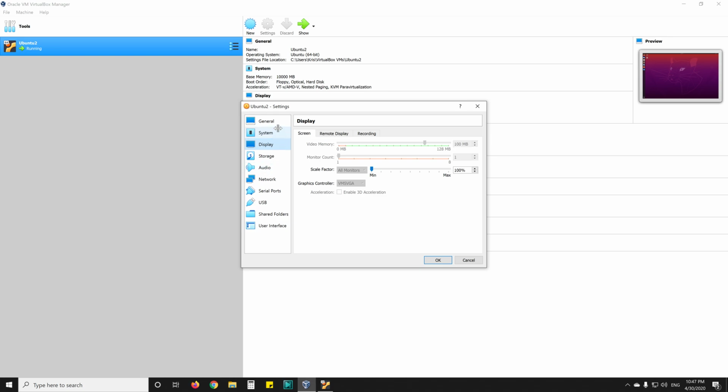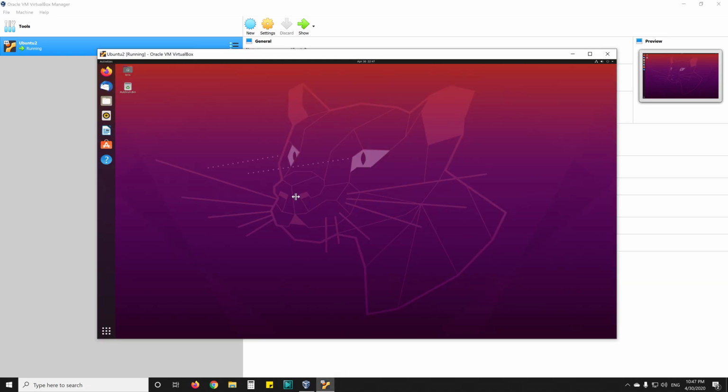Because as you see this graphics controller, that's the graphics card that comes with VirtualBox. Another thing you could do is click on System, and I've got 16 gigabytes of RAM, so because all your virtual machines in VirtualBox will be running off your RAM, it generally defaults to around 2 gigabytes of RAM per virtual machine if you just accept all the defaults whilst you're creating the new machine. But I have RAM to spare, so I've cranked that up to 10 gigabytes, so hopefully that does run a bit faster. So this is the Ubuntu Desktop.